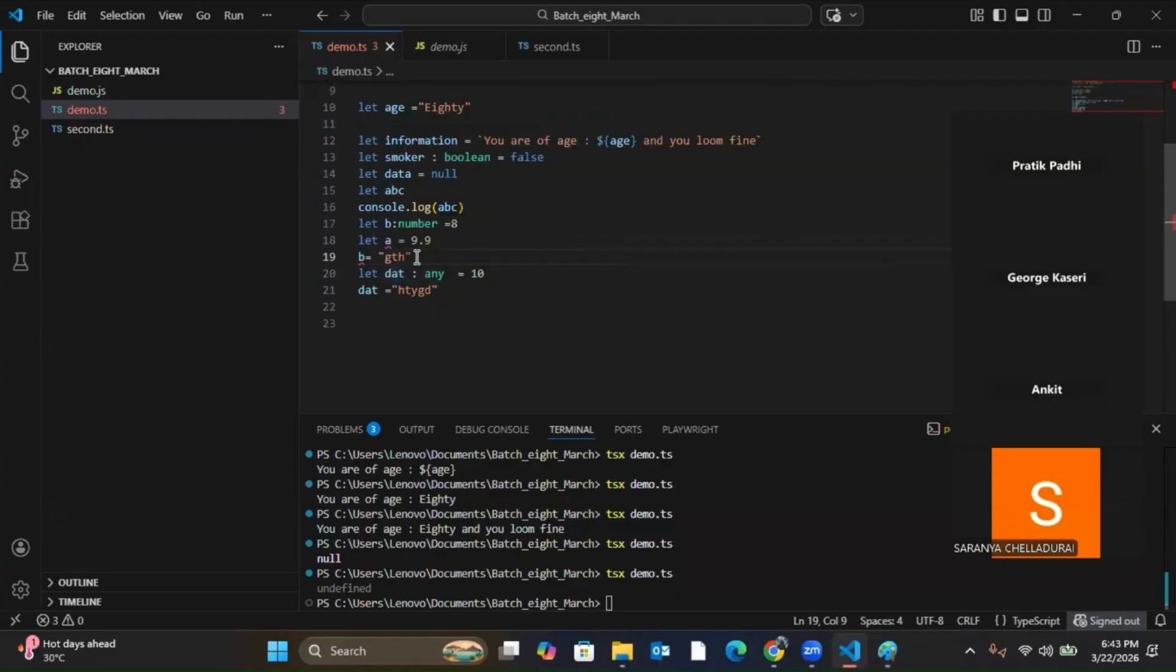Now, next is union. So what is union? Let's understand. Now, what is any? Any means I can store all the data types. I can store boolean, I can store string, I can store numeric, anything I can store.